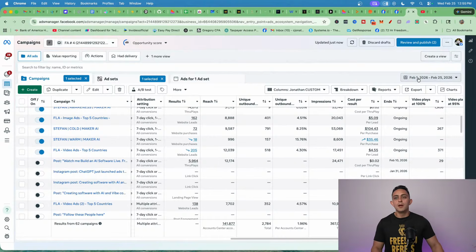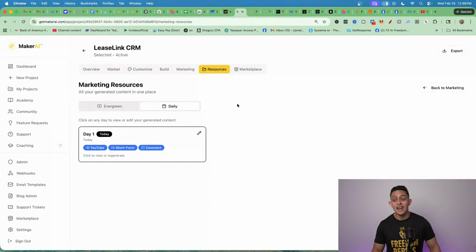Now, one thing that's really exciting about Maker AI is we're actually going to be adding an ads version to the marketing part. That way it's going to give you exactly what you would do on ads every single day. And this is exactly what we're doing.